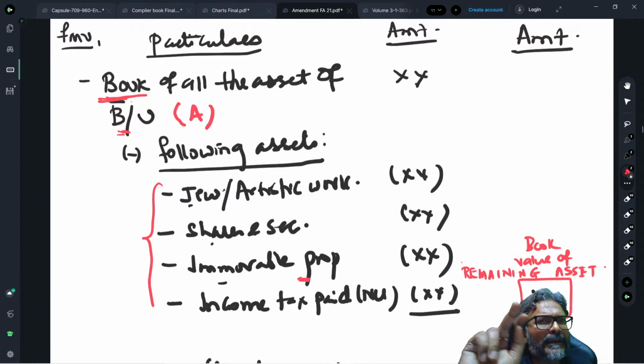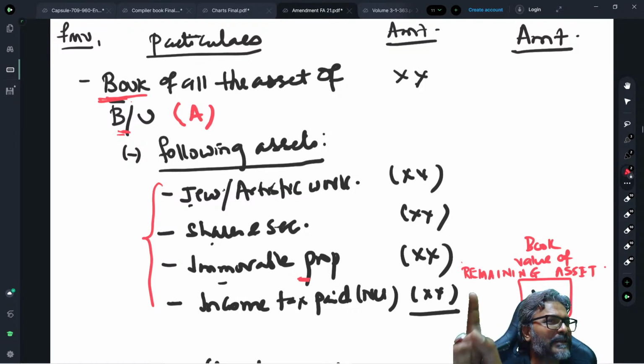Now, will you take the WDV of the patent or the book value of the patent? Because below they will tell you about the WDV value of the patent also. So what should I take? Will I be taking the WDV value of the patent for determining my FMV value 1, or the book value of the patent? It is the book value.